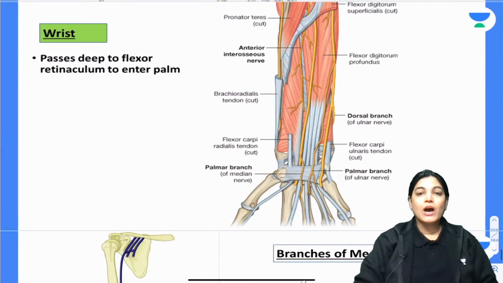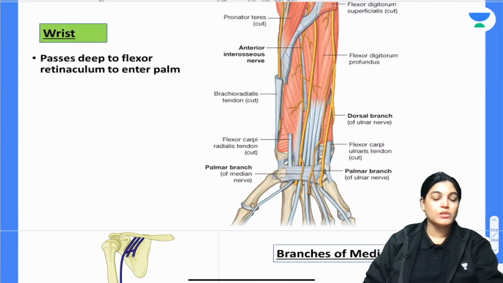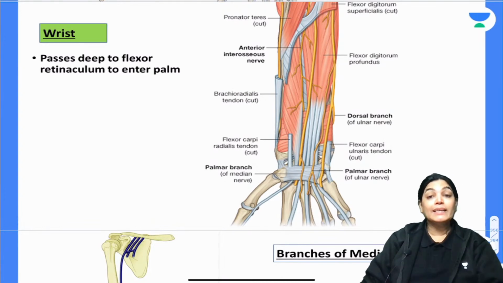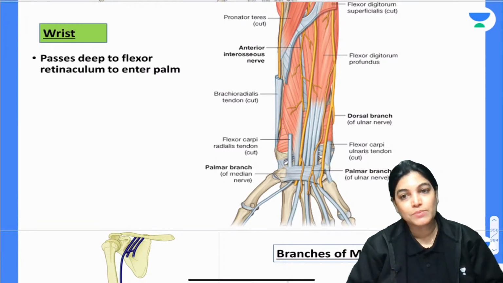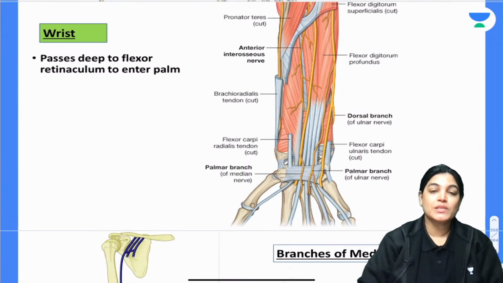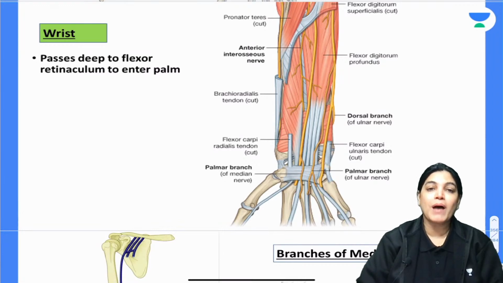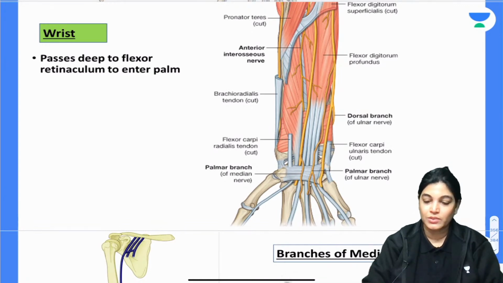Now, my dear aspirants, if I talk about median nerve, as one of the students has also mentioned, the carpal tunnel. When I am talking about that, it will enter into the palm in the carpal tunnel. What is carpal tunnel? The space below the flexor retinaculum or transverse carpal ligament is called carpal tunnel. So median nerve passes below the transverse carpal ligament. It passes deep to flexor retinaculum when it has to enter into the palm.